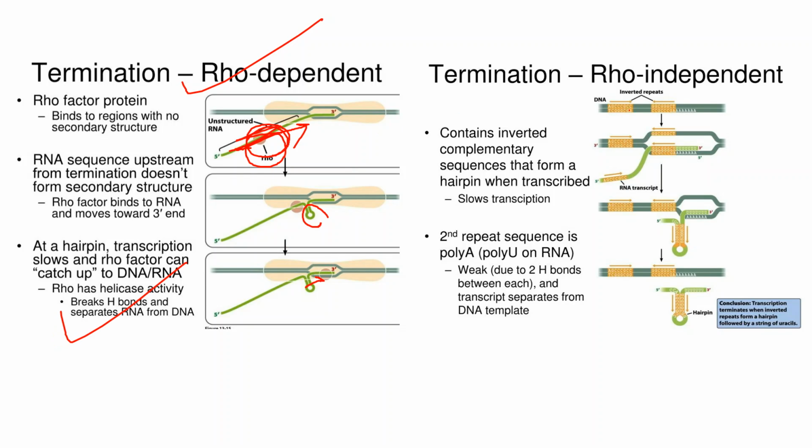And in case of rho independent termination, there are inverted sequences, normally made up of A and U, followed by a series of uracils. These form a hairpin-like structure and slow the transcription process, where these inverted complementary sequences are. Second, this repeat sequence is poly U on the RNA, and poly A on the DNA. It is weak because adenine and thymine have only two hydrogen bonds. So the transcript separates from the DNA template and terminates the transcription process.